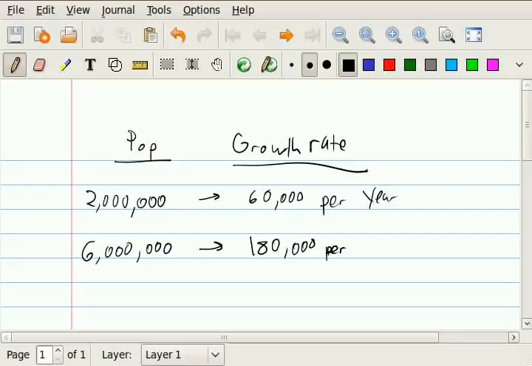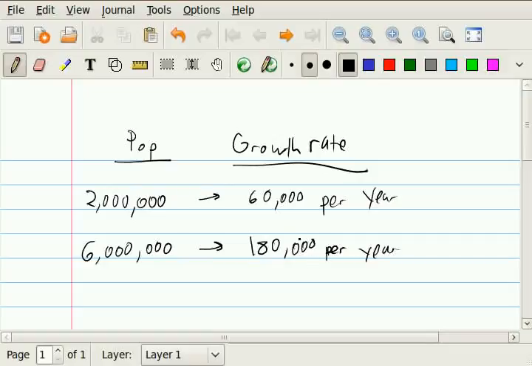Okay. And just kind of a basic example with some numbers to think about, but it's kind of the danger of exponential growth, or just really the phenomenon of it, that the bigger something gets, if it's growing exponentially, the bigger it gets, also the faster it's growing. So if the city has to have some certain rate of construction to handle these 60,000 people a year at one point in time, as the population itself gets bigger, the growth rate's going to be bigger as well.